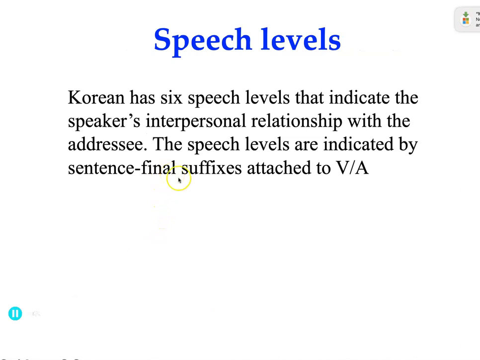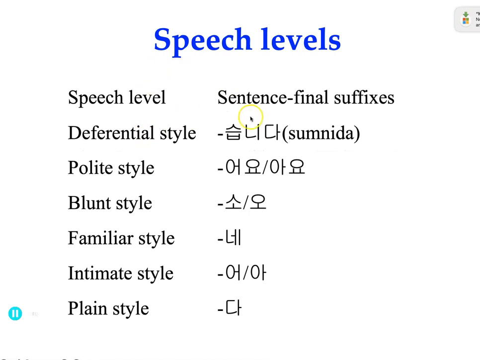Korean has six speech levels that indicate the speaker's interpersonal relations with the addressee. The speech levels are indicated by sentence-final suffixes attached to verbs or adjectives. So here are the different speech levels. In Korean 1, we are only focusing on polite speech, which is the most frequently used expression in daily life. Polite speech is 어요, 아요. It always ends with 어요, 아요. So we are going to spend a lot of time practicing polite speech, conjugation, and context.